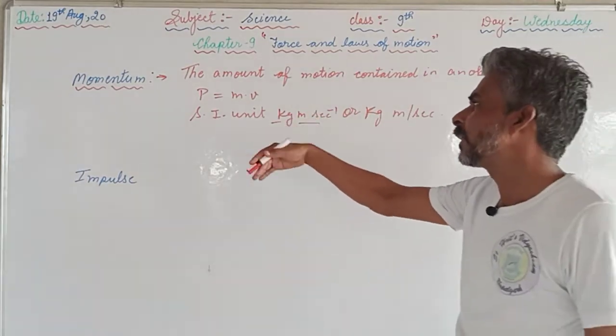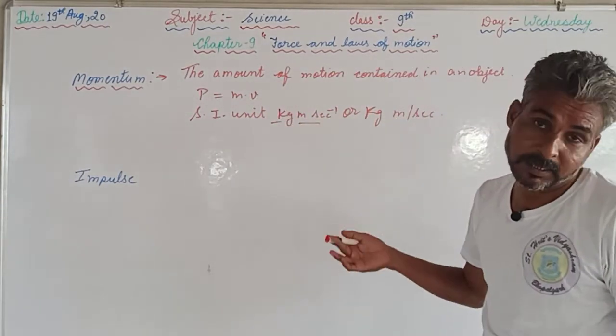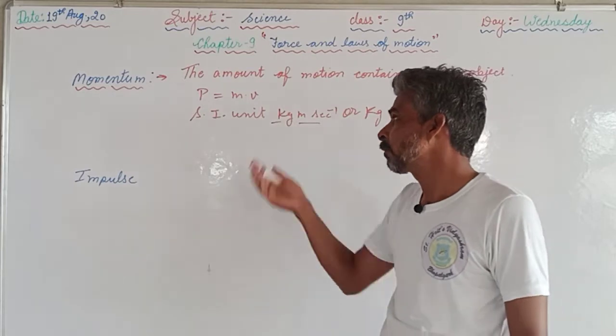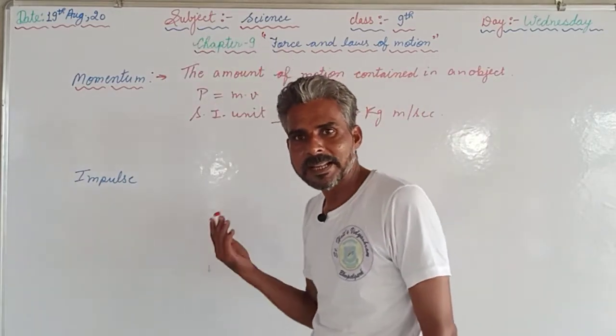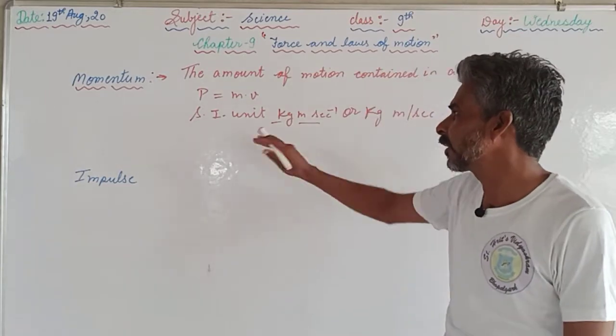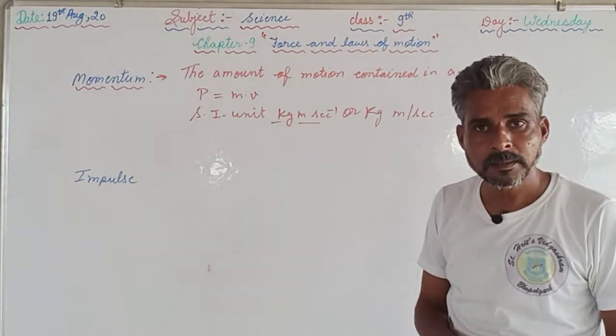Mathematical formula, I told you, P is equals to mv. You can also write the definition as written in many of the books, that momentum is the product of mass and velocity. At the same time, you are supposed to tell that momentum is a vector quantity and the SI unit of momentum is kilogram meter per second.